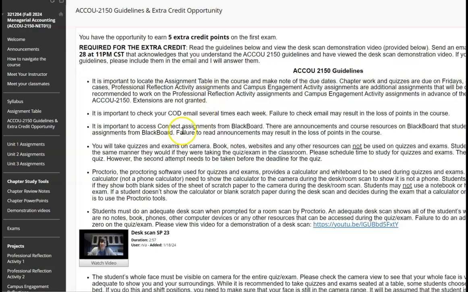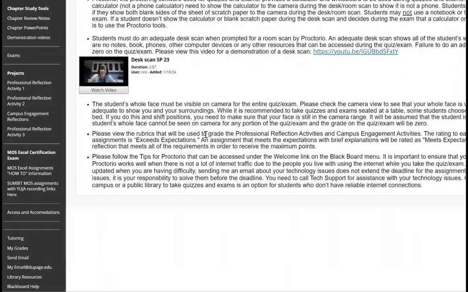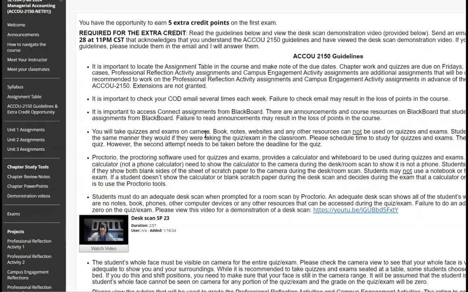But these are things that you need to know. All you need to know is read all of this. There's stuff that you need to know. You might lose points if you don't know what's going on in the class. Not knowing something is not an excuse. I provide you all the information. If you don't read it and then you lose points, that's going to be disappointing to you.